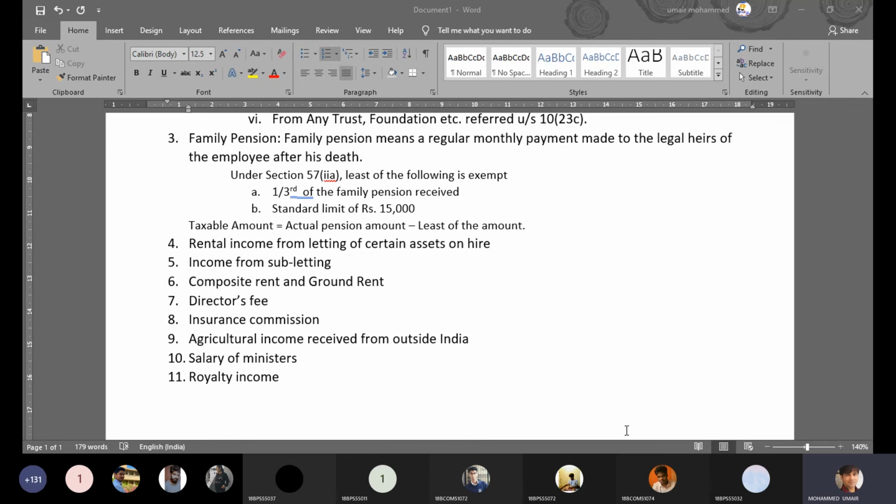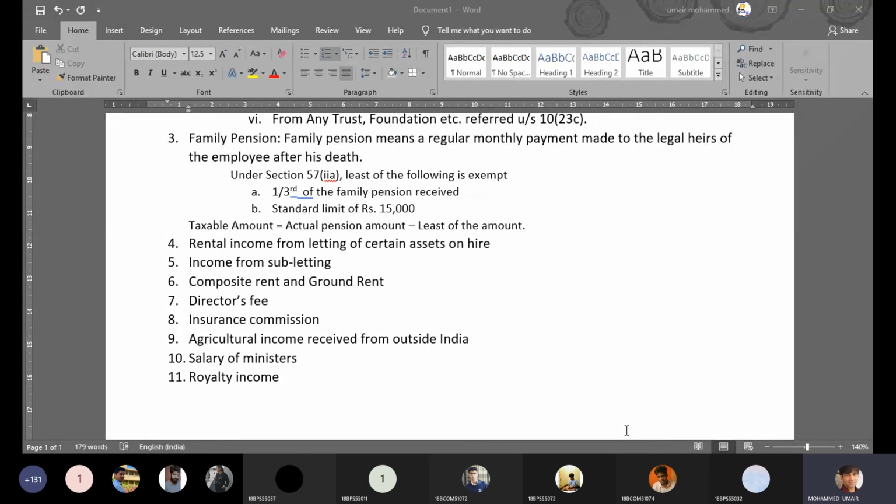So let's say you're a waiter in a restaurant, and you get tips from your customers looking at your excellent service. A customer has given you 100 rupees. Is that taxable under the head salary? Because you're a waiter, you're working for the restaurant, you're getting salary from the restaurant.